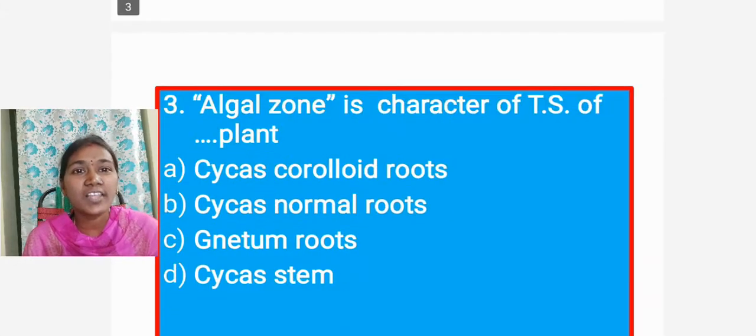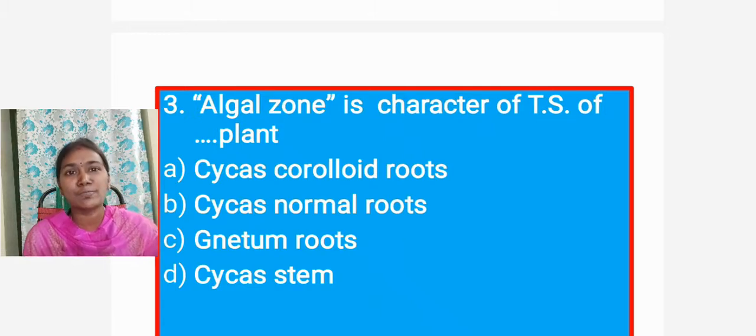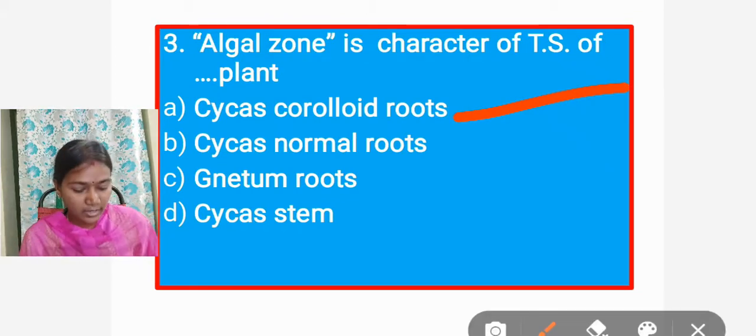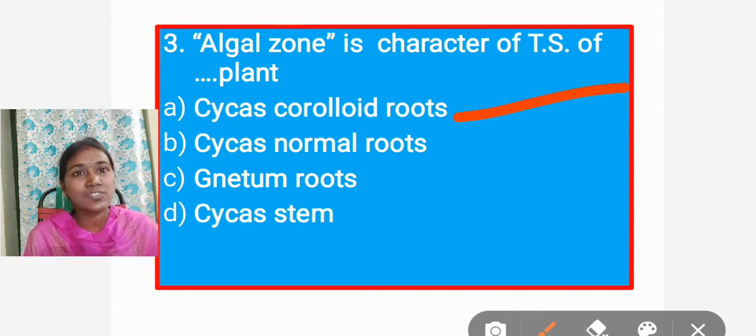Next question is the algal zone. The algal zone is a character of the transverse section of a plant. In which gymnospermic plant's transverse section do we observe the algal zone? What is that plant? Option A, Cycas coralloid roots. Option B, Cycas normal roots. Option C, Gnetum roots. Option D, Cycas stem. Now the answer is Cycas coralloid roots. Why? Because in Cycas coralloid roots, blue-green algae are present, living in a symbiotic association. So the answer is Cycas coralloid roots.